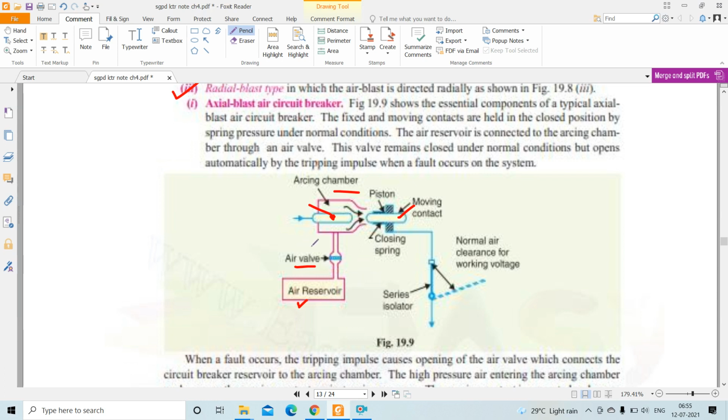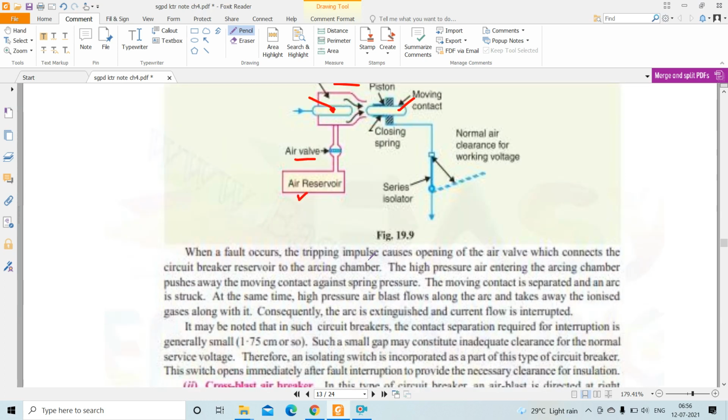Okay, so this valve remains closed under normal condition, but when the contacts open, automatically one tripping impulse is created, and when fault occurs, this tripping impulse is applied to the air valve and the air valve is opened automatically. When fault occurs, the tripping impulse causes opening of the air valve, which connects the circuit breaker reservoir